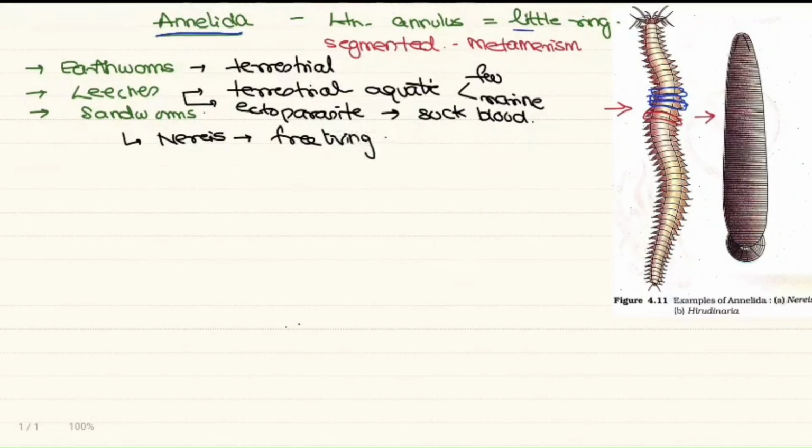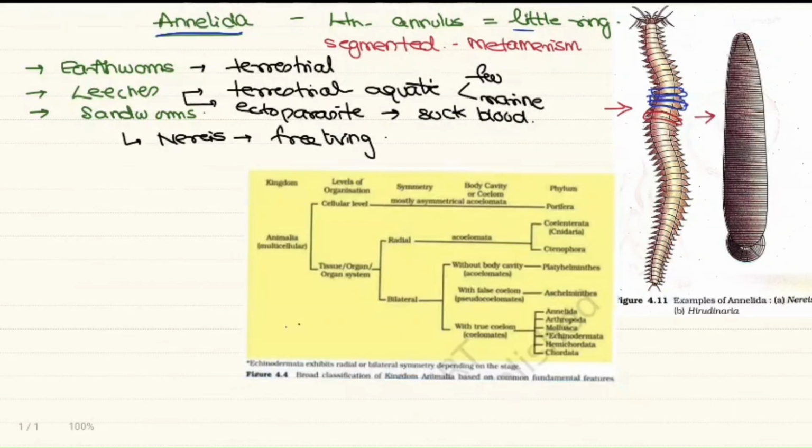So let's see the fundamental characteristics from our own table. Let's quickly revise. Where is Annelida? So this is Annelida. Annelida is a coelomate, that is, true coelom is present, bilaterally symmetrical, and organ system level of organization. So I'll go for the characteristics. These have organ system level of organization.